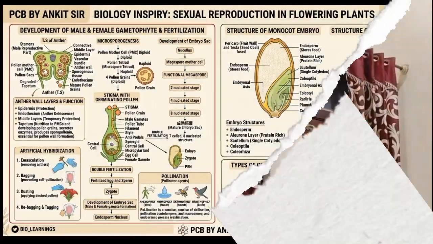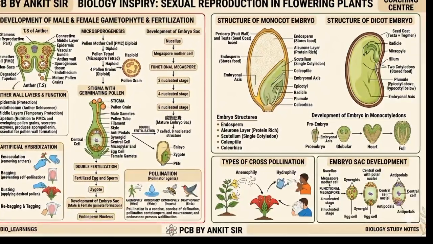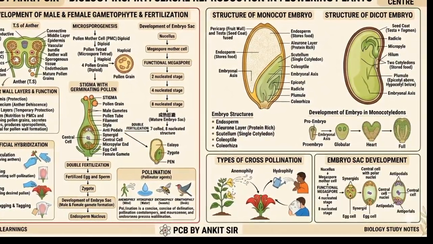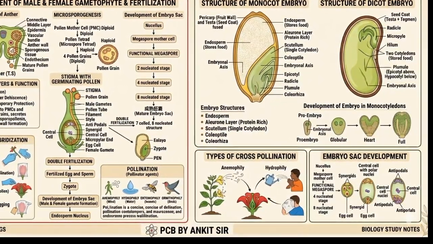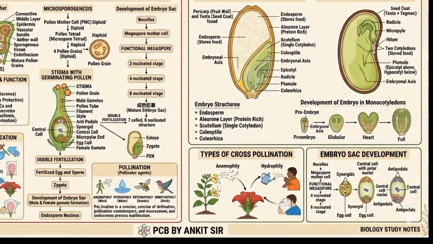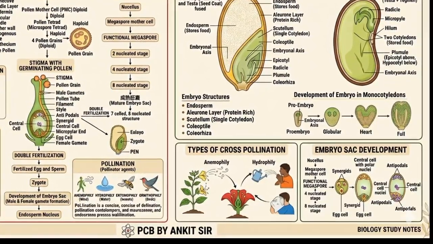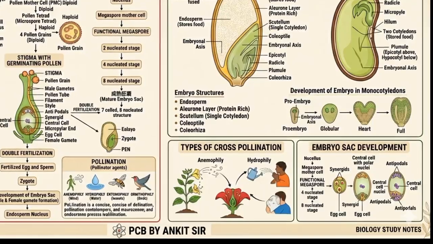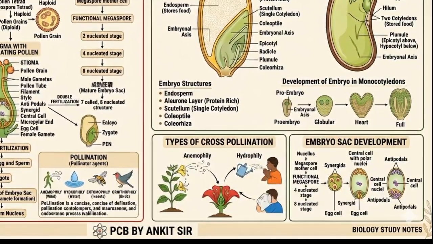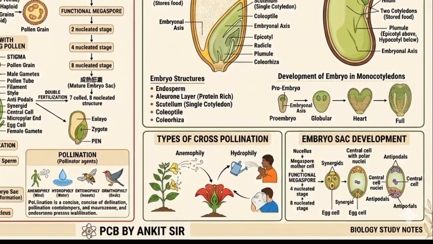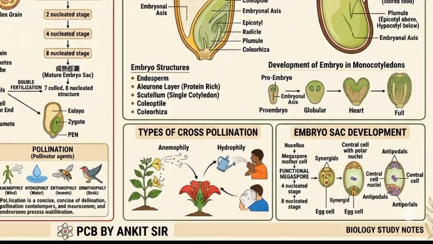So this one is the first chapter in which the transverse section of anther and its layer names and function is present. Even you see microsporogenesis and megasporogenesis, artificial hybridization, embryo sac development. You will see the types of cross pollination, meaning pollination you have to read, and dicot and monocot embryo, the embryo development. You also have to see the development and also diagrams.